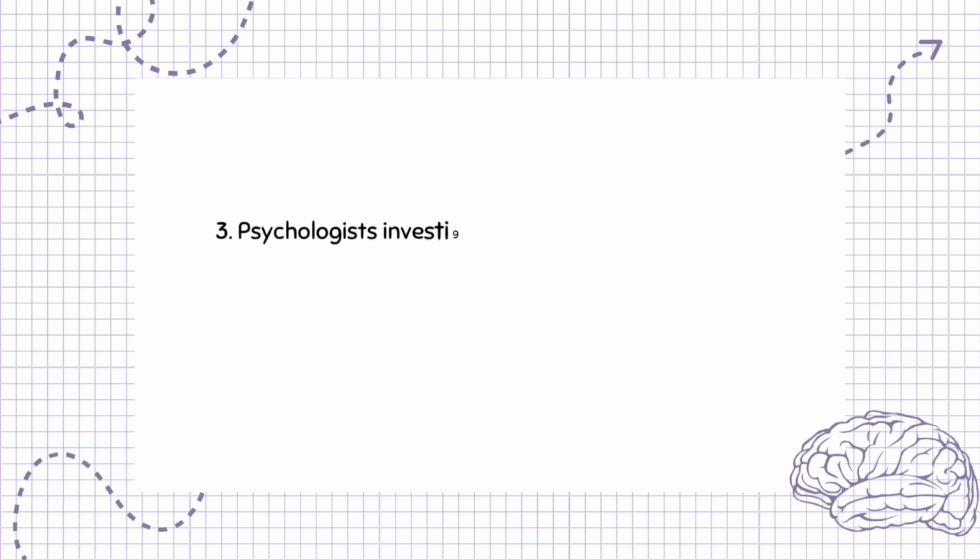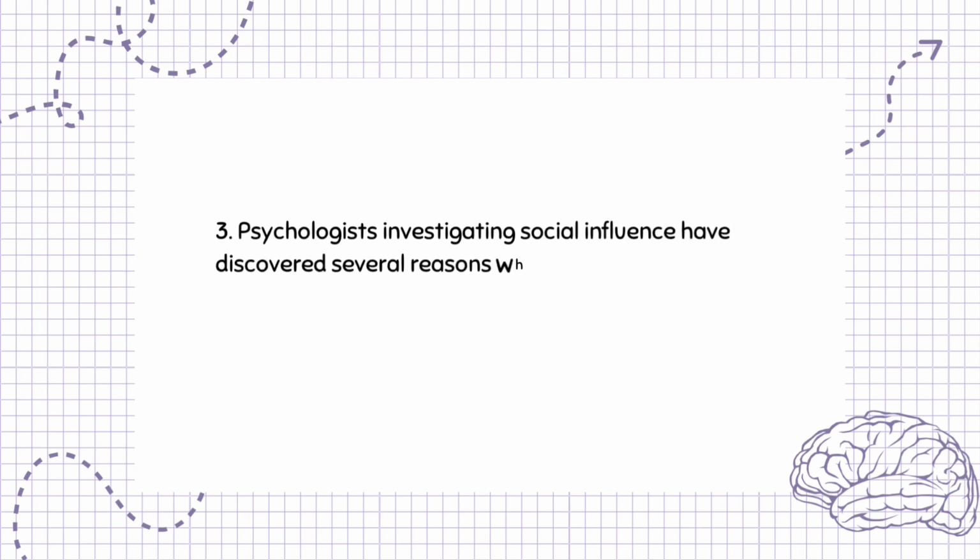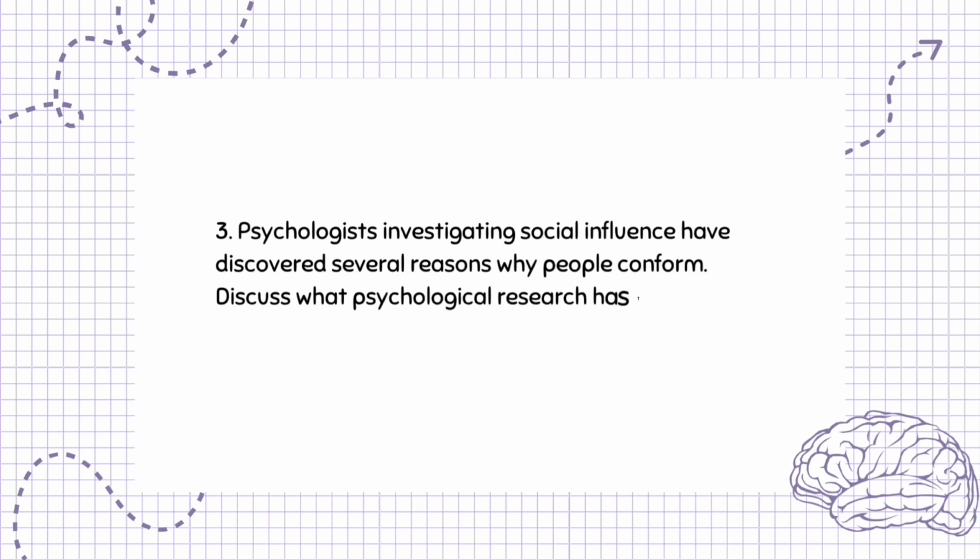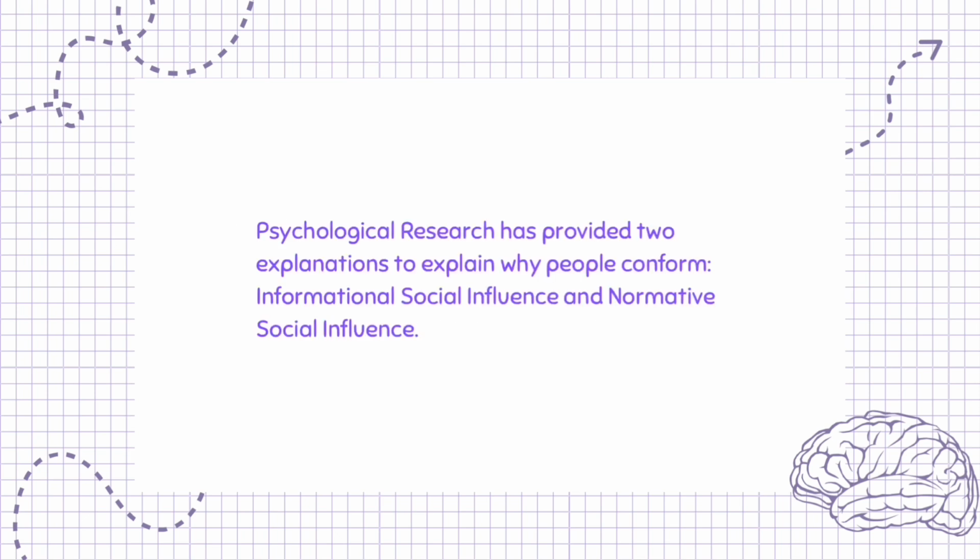Question 3. Psychologists investigating social influence have discovered several reasons why people conform. Discuss what psychological research has told us about why people conform. 16 marks. Psychological research has provided 2 explanations to explain why people conform: informational social influence and normative social influence.